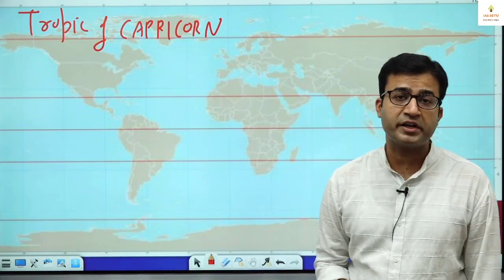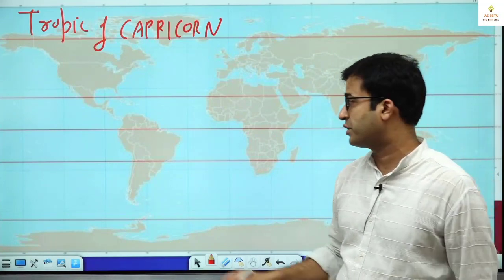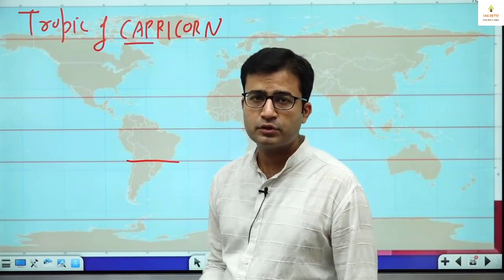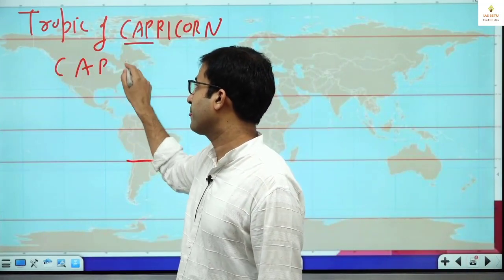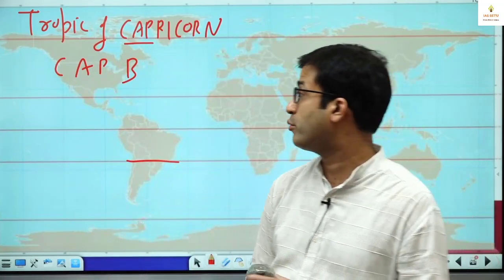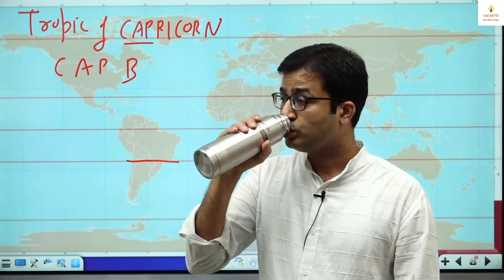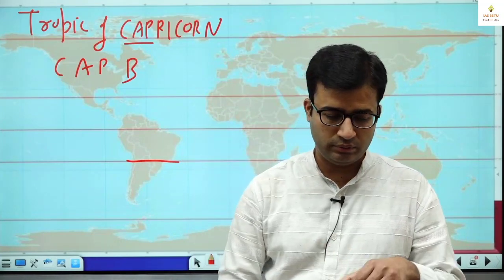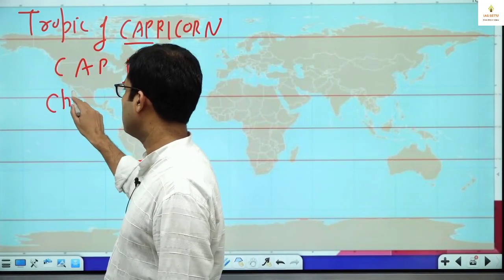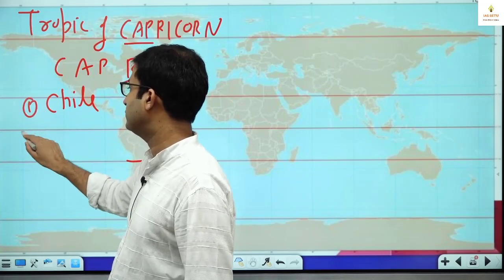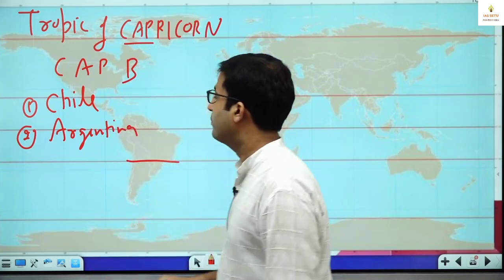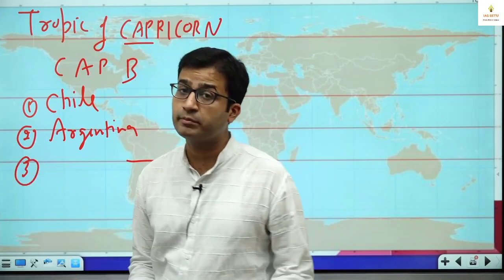So here in South America, the Tropic of Capricorn passes through 4 countries. And it is easy to remember, in this Capricorn we have Cap. So here this is Cap B. We don't have Cap A, we have Cap B. 4 countries from where this Tropic of Capricorn passes. See, here is Chile. The next is Argentina. P is Paraguay. Some students think Peru. No, Paraguay.